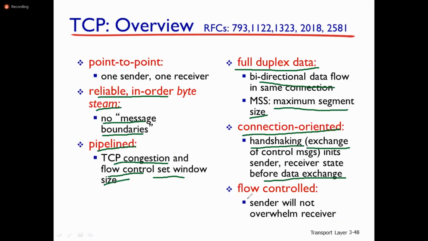Flow control: the sender will not overwhelm the receiver. That means the sender's data rate must not be more than the receiver's data rate. If the sender's data rate is more than the receiver's data rate, there is a possibility of overflow at the receiver side.